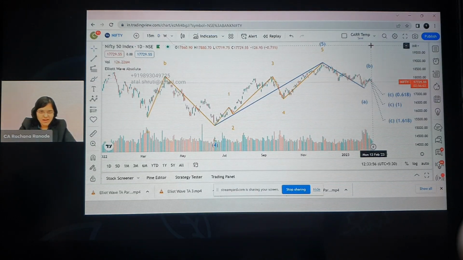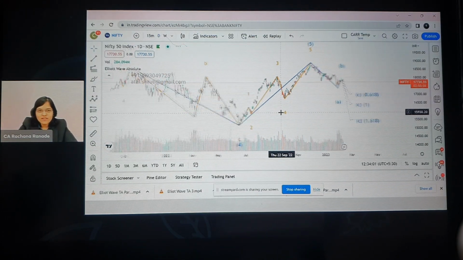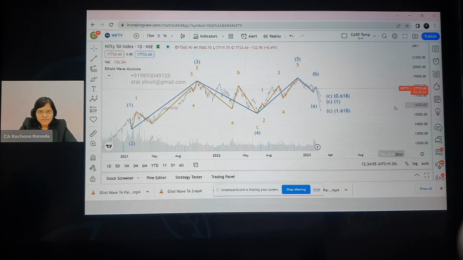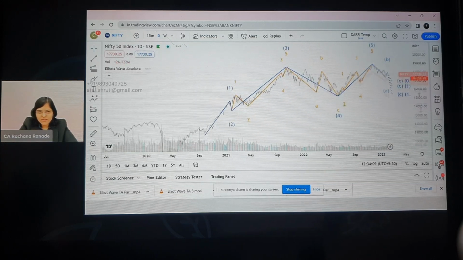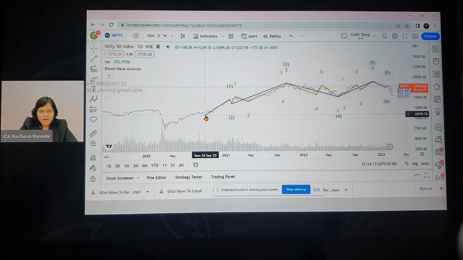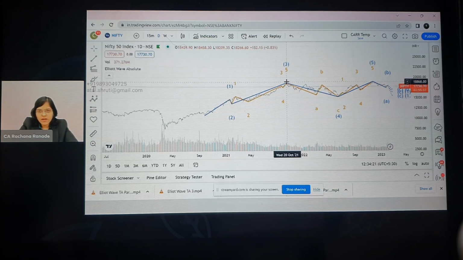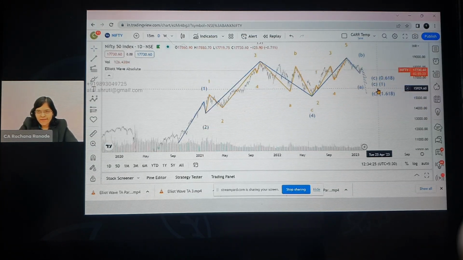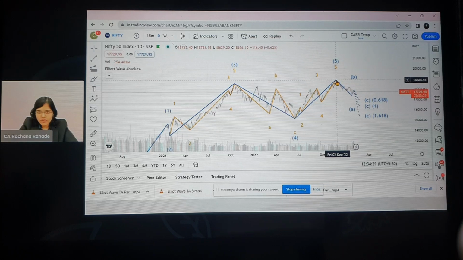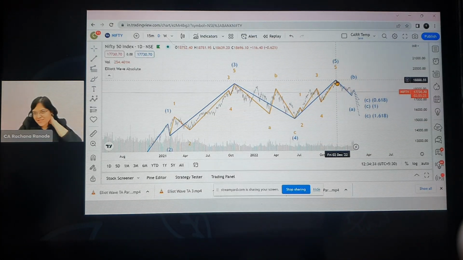How can I say this? Logic is very simple. I have a paid version, right? Okay, so how does this go? Just zoom out a bit. So it is showing multiple possibilities of 1, 2, 3, 4, 5. Okay, so this is the wave 1. Let's follow the blue line only. This is wave 1, then wave 2, wave 3, wave 4, and then wave 5. Okay, this is the wave 5, blue, orange, whatever. Wave 5 is completed on the same time frame, that is December 2022.